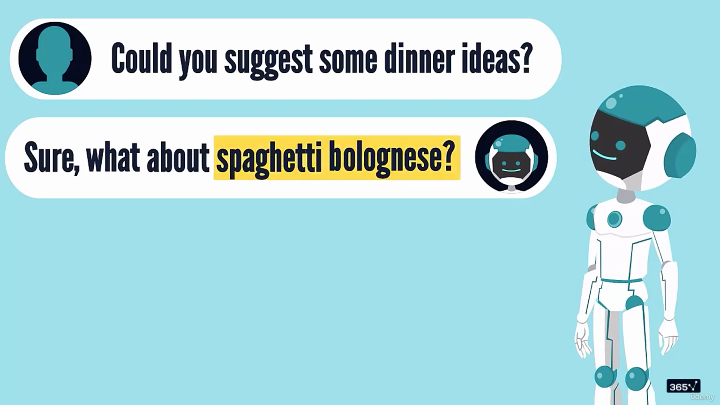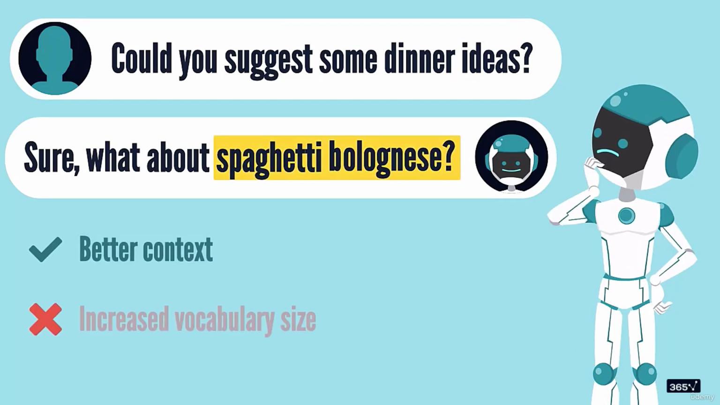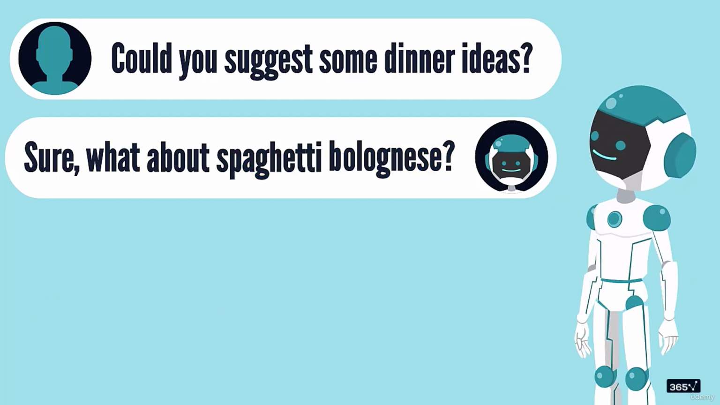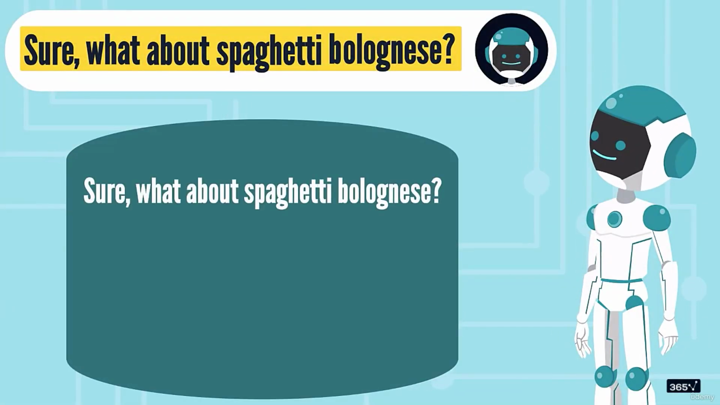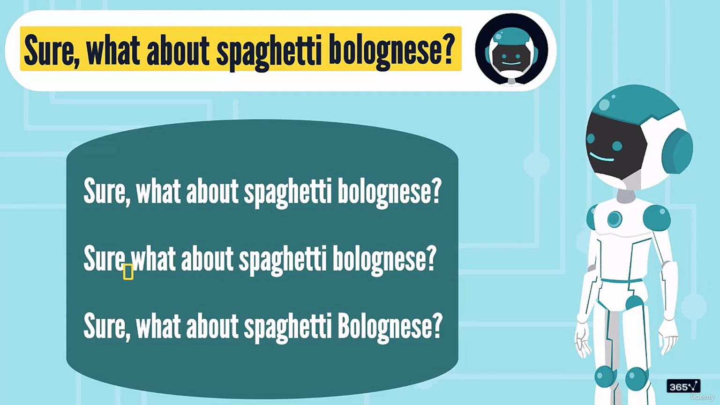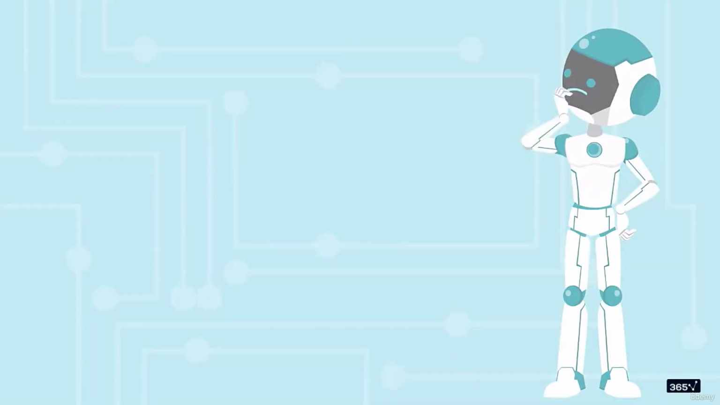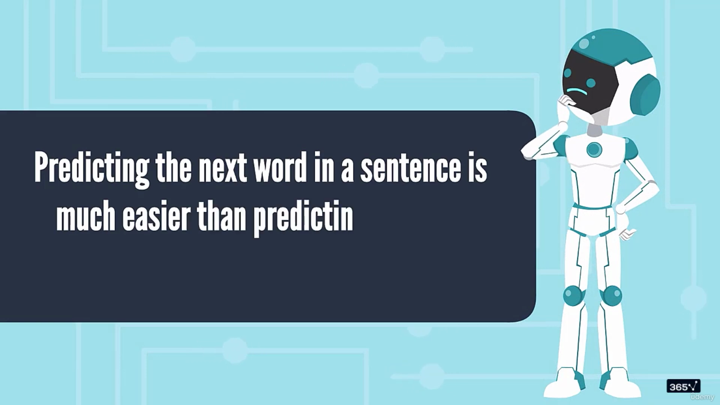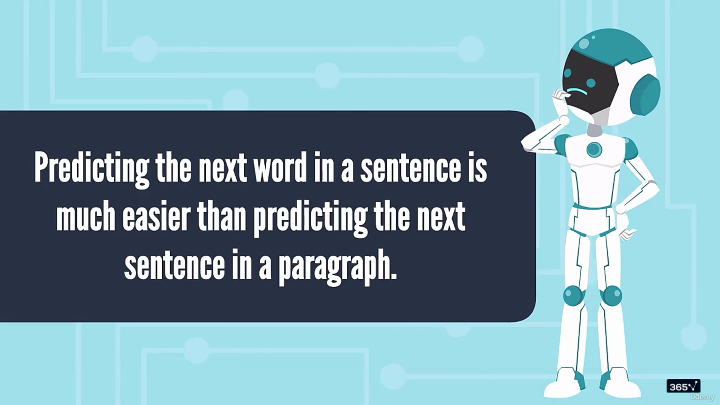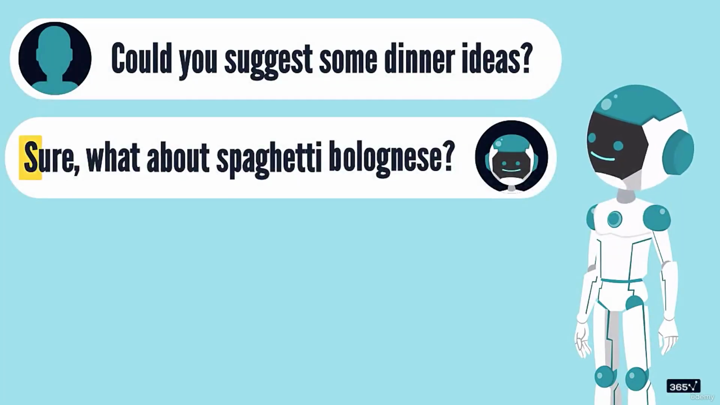As you can imagine, predicting the next word in a sentence is easier than predicting the next character. On the contrary, larger tokens could provide better context, but this comes at the cost of increased vocabulary size. Imagine we defined a token roughly as a sentence rather than a word. This means that even the slightest modifications to this sentence would result in different tokens. Again, it's easy to imagine that predicting the next word in a sentence is much easier than predicting the next sentence in a paragraph. So the sweet spot of token sizes is somewhere in the middle.